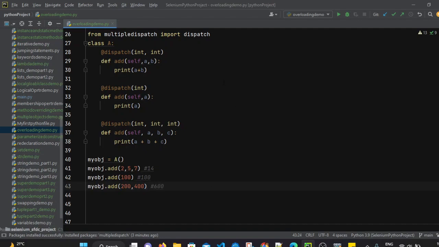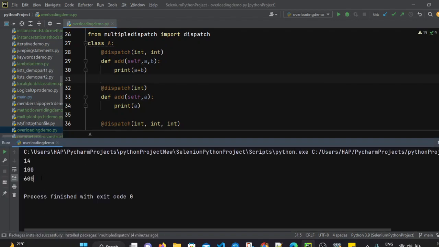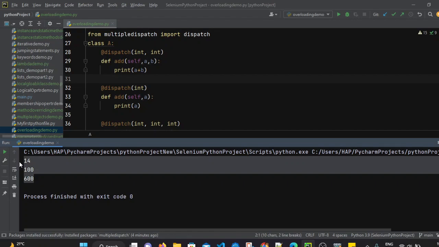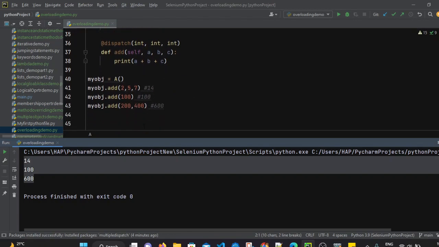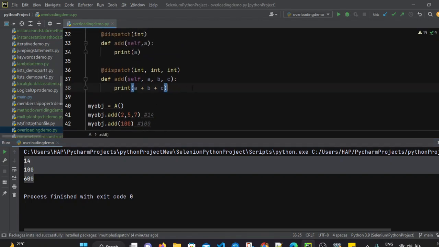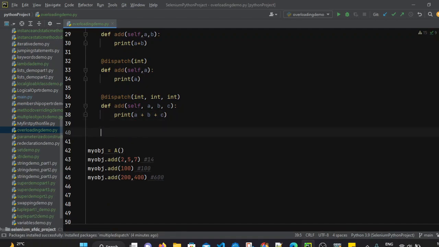Now let's execute this file. So when we run this file now, it will invoke all three methods, right? And it will return the output accordingly. So in this situation, we can use method overloading. So this is the efficient approach of using method overloading. We can also create, let's say, one more method. I'm just going to create one more method,